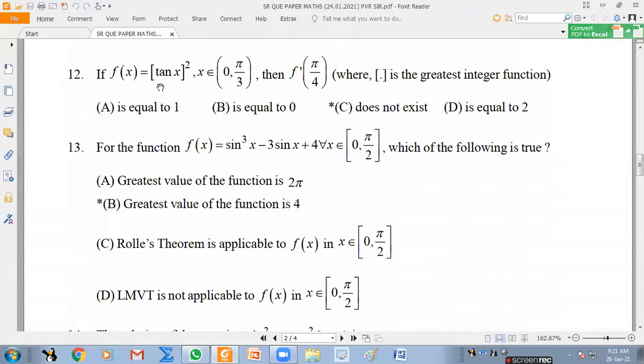Integer part of tan square x in the neighborhood of pi by 4. At pi by 4, it is 1. Just before pi by 4, it is 0. Just after, it is not even continuous at pi by 4. What to speak of differentiability? Because at pi by 4, tan x is 1, and integer part of tan x is also 1. But just before pi by 4, it is less than 1, so integer part will be 0. Just after pi by 4, it's little more than 1, so integer part will be 1. So right limit is 1 and left limit is 0. It is not even continuous, so it is not differentiable.